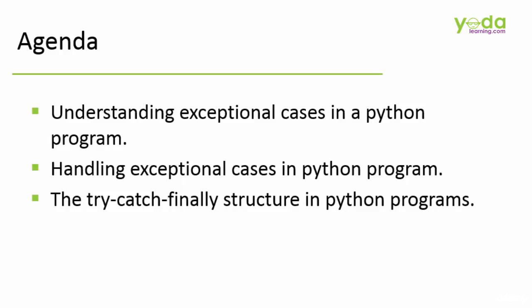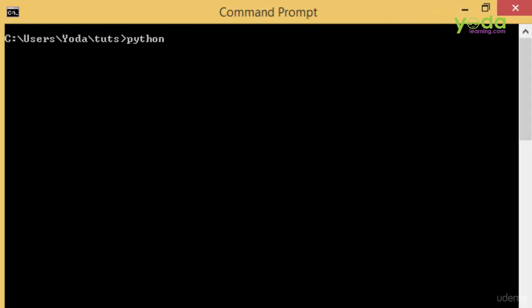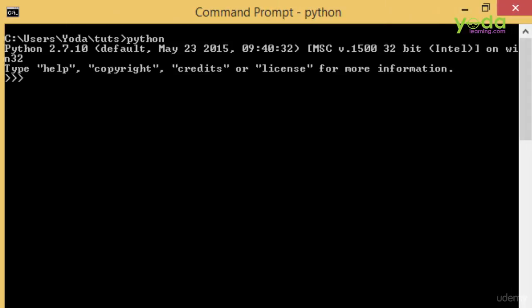So let's try to check a case where we have an exception. I run the Python interpreter. First of all, let's talk about a case where we can deal with an exception. Our first case is, let's take a variable, 123, and store it. What I have done is I have taken a string 123 and stored it in a variable a. Now as you can see, 123 is treated over here as a string, but it is actually a number.